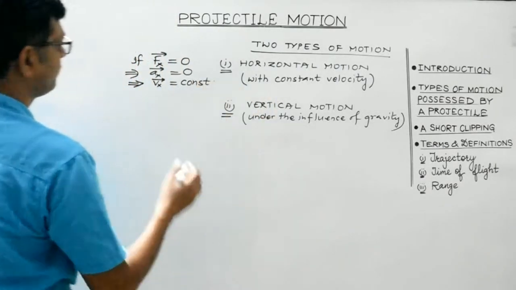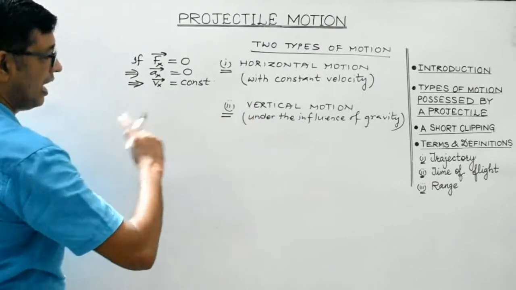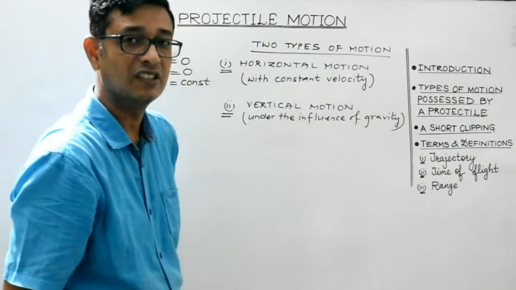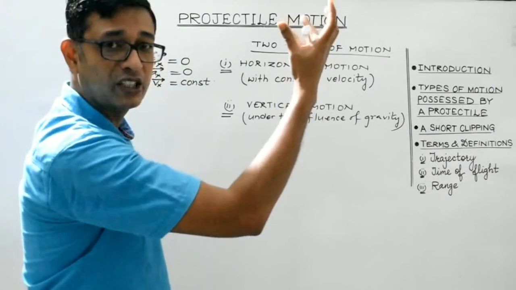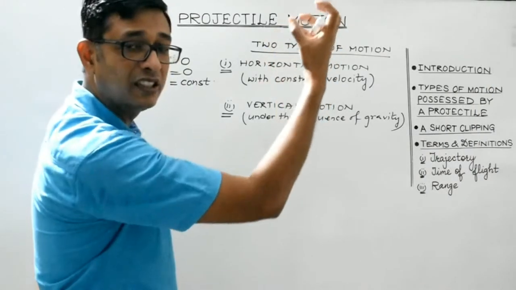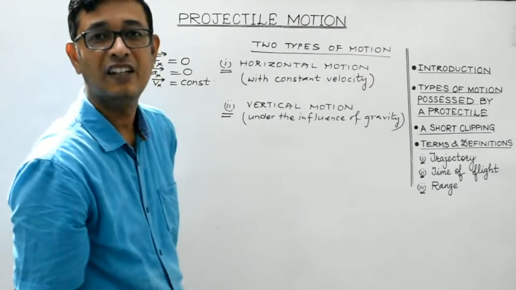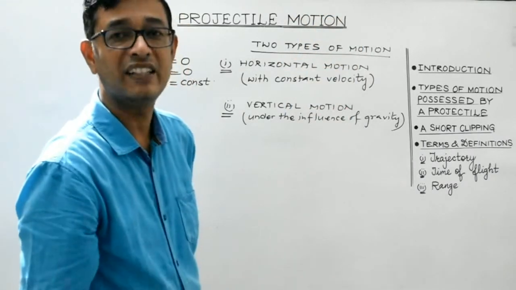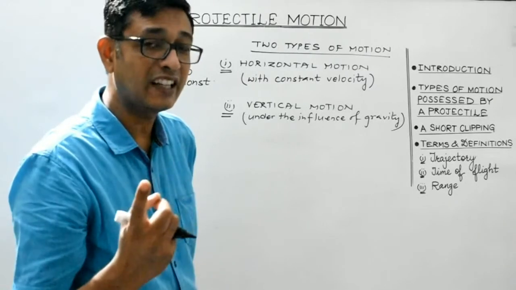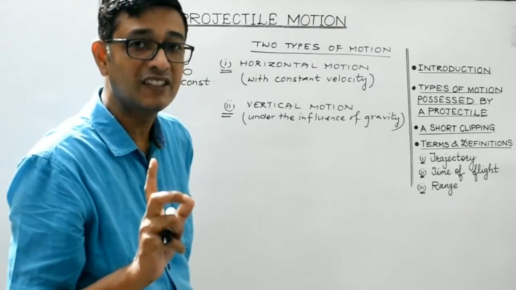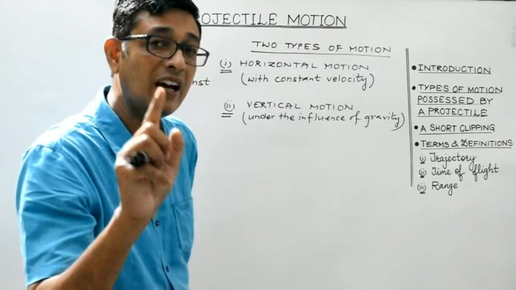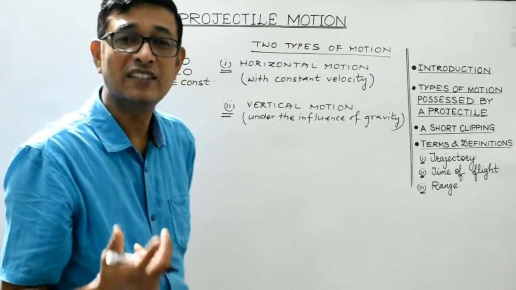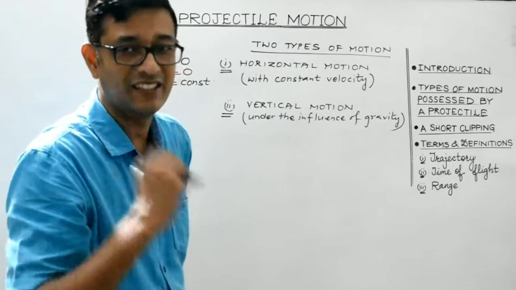Vertical motion. Now as the body goes upward or comes down towards the earth, at any instant during its motion it is always under the influence of force of gravity. The earth always attracts the body towards its center. So along the vertical direction, due to this force of gravity, the body will have acceleration. And that acceleration is known as acceleration due to gravity.